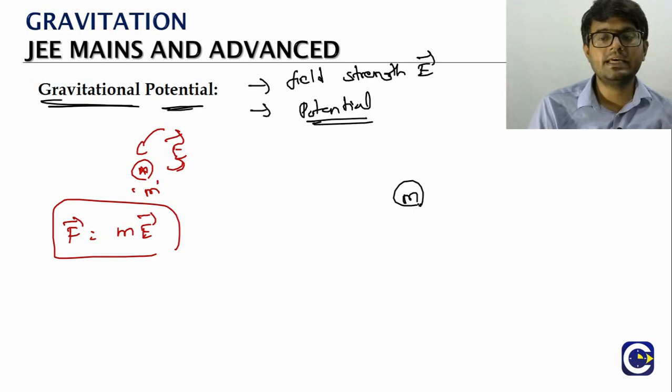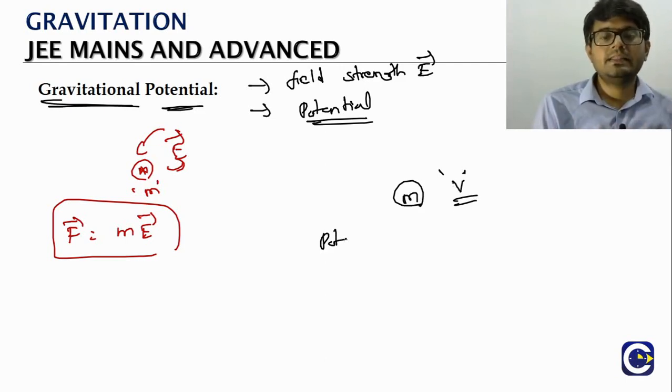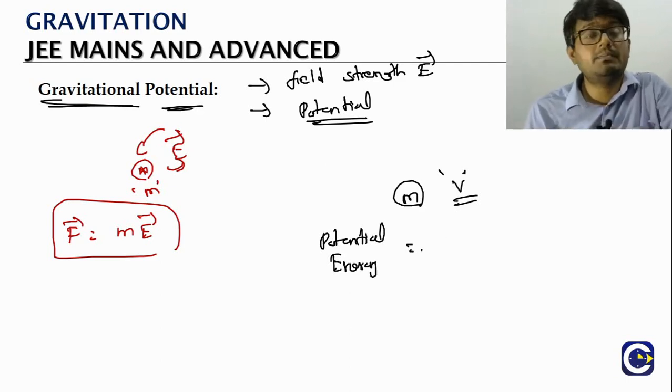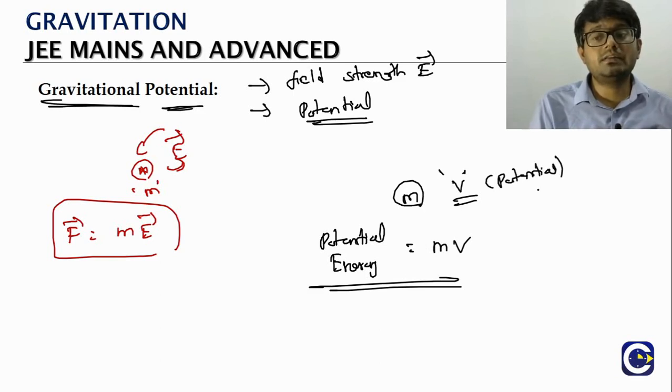So what is the idea here? If you have a particle of mass m that we are keeping at a location, and the gravitational potential there is V, then the gravitational potential energy of the particle will be the mass of the particle times the potential at the location. So V represents the potential.